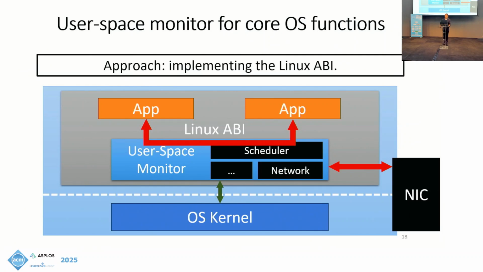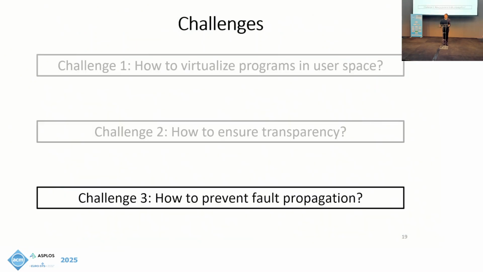Our approach is to implement the Linux API as the interface between programs and the monitor. We use system call interception techniques such as seccomp filters and dynamic system call rewriting to intercept programs' system call invocations and execute them in the monitor. Then we implement our user space monitor following the Linux API, including the ones for system calls and signals, and also the one for program loading, to allow unmodified Linux binaries to interact with the monitor as if they run on the Linux kernel.